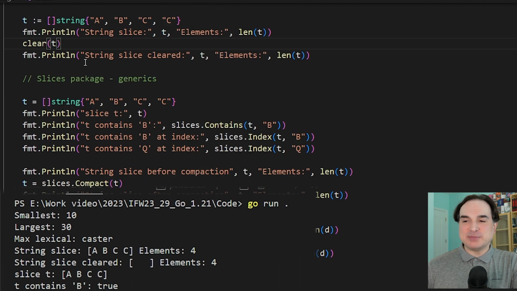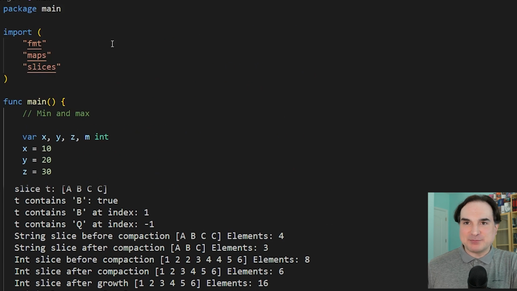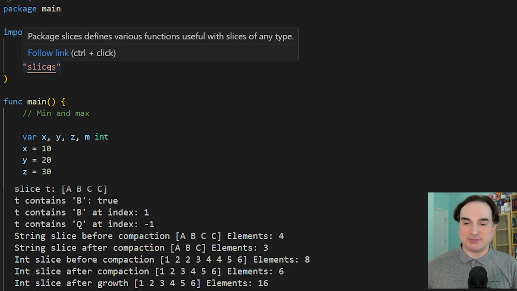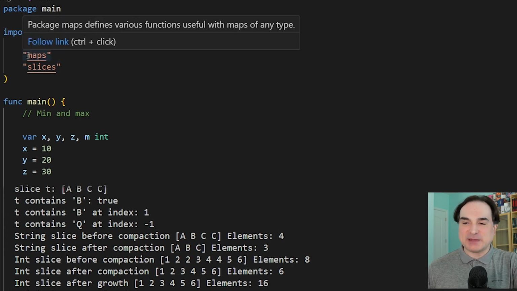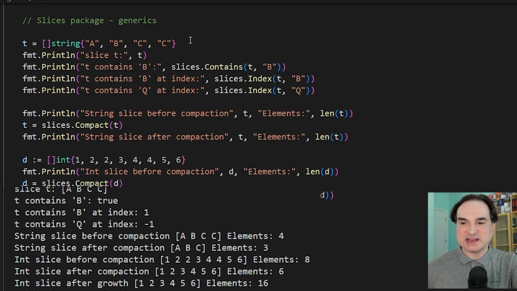Now, a few of the other big new features in Go 1.21 are available as packages in the standard library. And they're a big hint as to how the language is making better use natively of its new generics features. And two such new packages are called slices and maps. And the slices package lets you perform operations on slices that contain any type. So for instance, the contains operation lets you check if a given element is present in a slice, and it returns a Boolean.